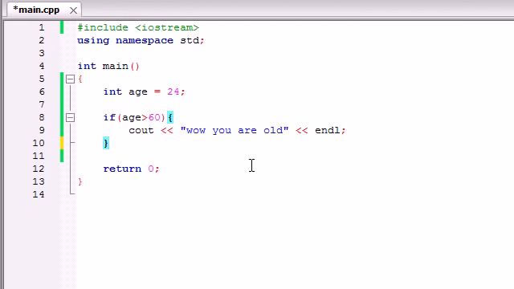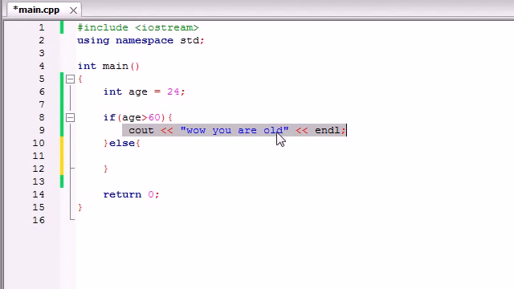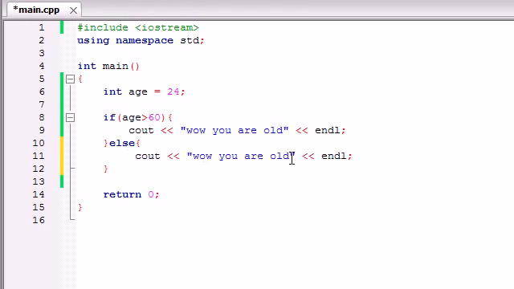So the if statement basically ran a simple test. And if that test is true, it ran this bit of code. And if it was false, it did nothing. It skipped it. But now we want to say, alright, else, if the test is false, then we want to run this bit of code. So either way, it's going to run a bit of code. If it's true, it's going to run this bit of code. And let me just go ahead and copy that. If it's false, it's going to run this bit of code.